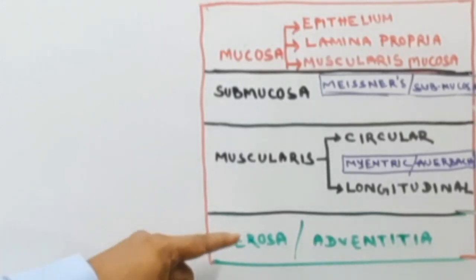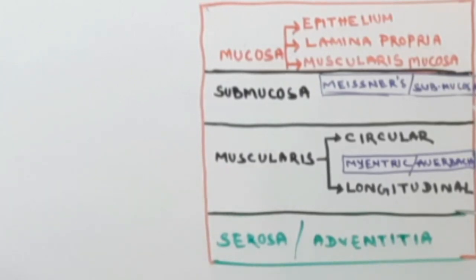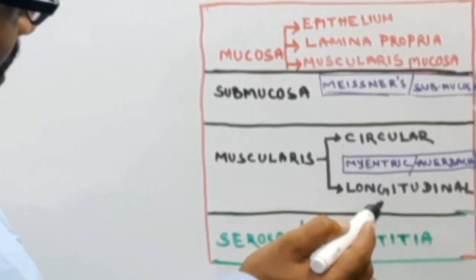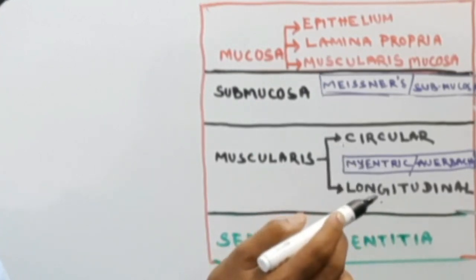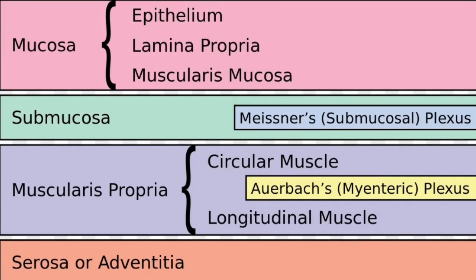Then inner to the serosa is the second layer, the muscularis. Again there are two layers: the outer is the longitudinal muscle and the inner is the circular muscle. In between the longitudinal muscle and the circular muscle, there is the mesenteric or Auerbach's plexus, and this is part of the enteric nervous system.